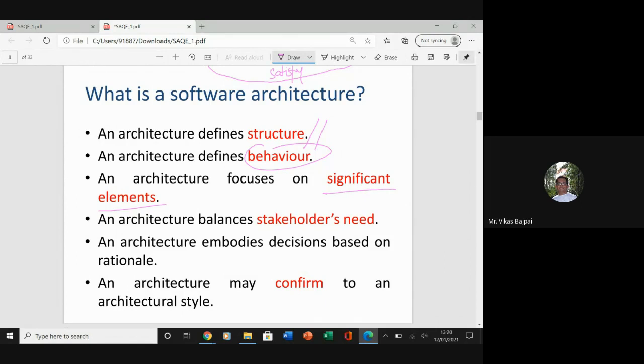And once again, as I said, it's dealing with the externally visible part, not the internal. I don't have to get the details about the implementation part.